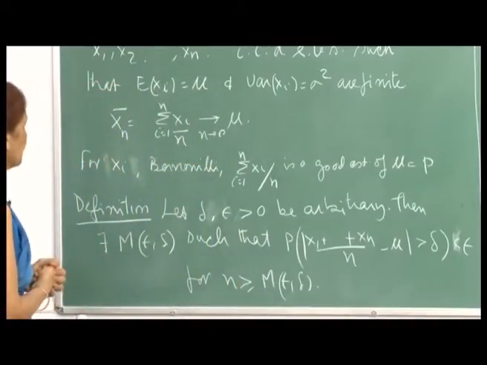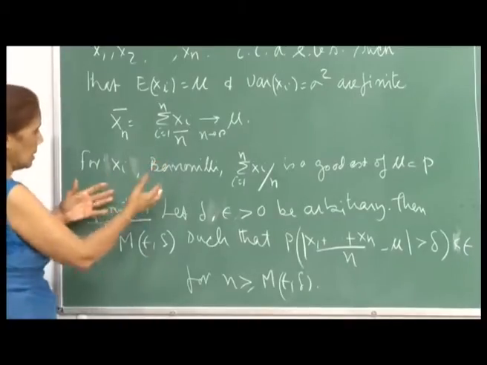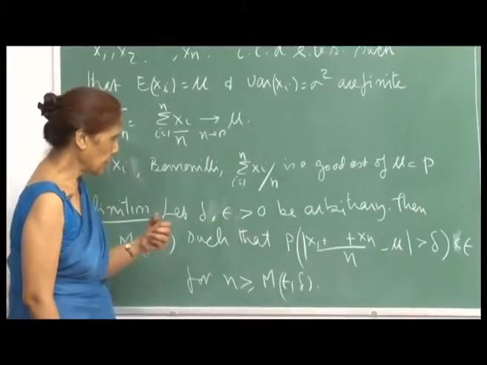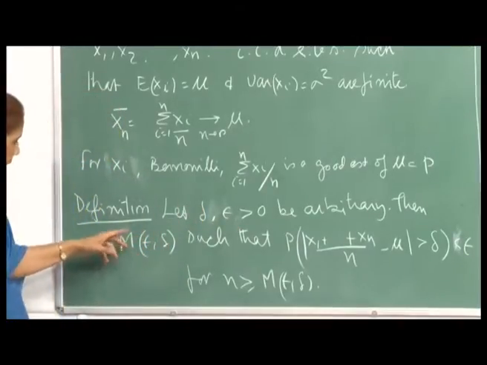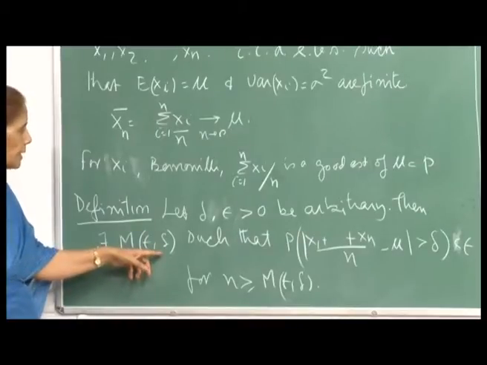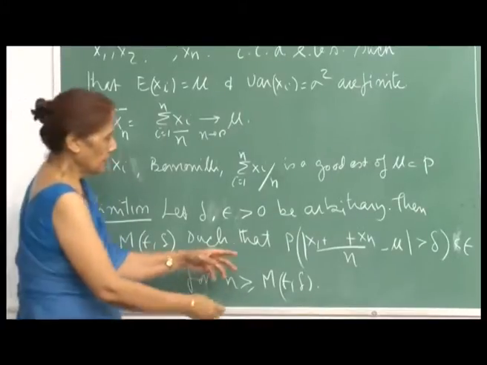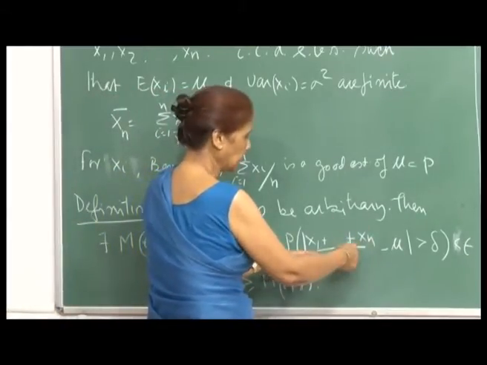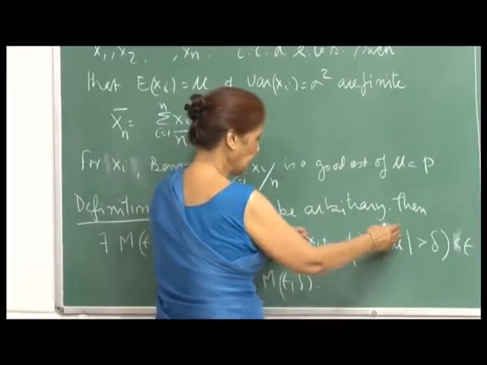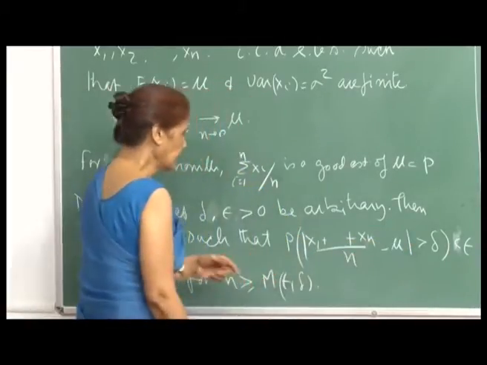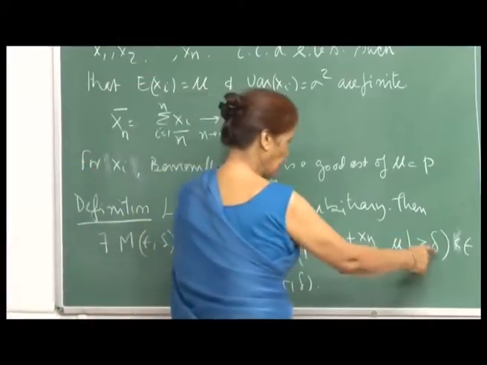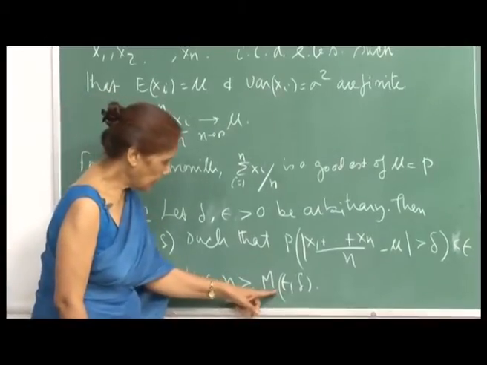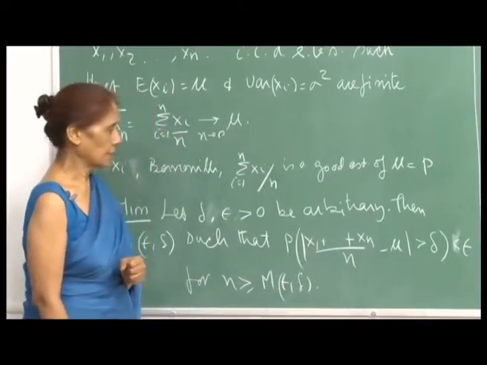So, formally, if you want to define this concept, we will say that given delta and epsilon greater than 0, some arbitrary numbers, then there exists a number m, which is a function of epsilon and delta, such that the probability that (X_1 plus X_2 plus ... plus X_n) upon n, which is X_n bar, minus mu in absolute value is greater than delta will be less than epsilon for all n greater than or equal to the number dependent on epsilon and delta.